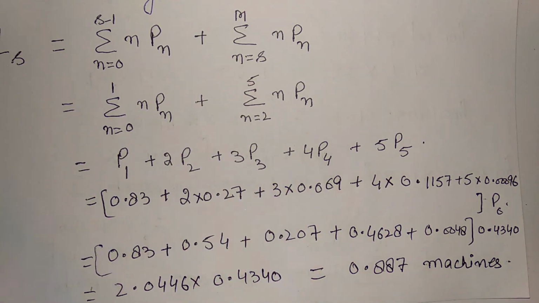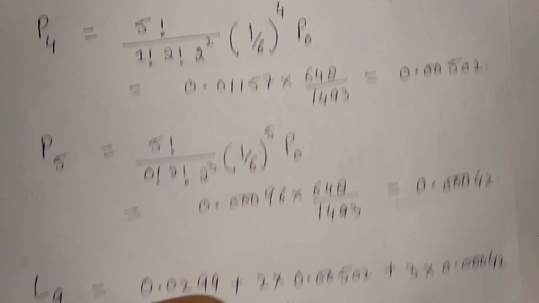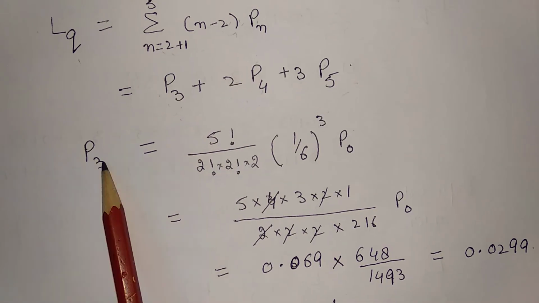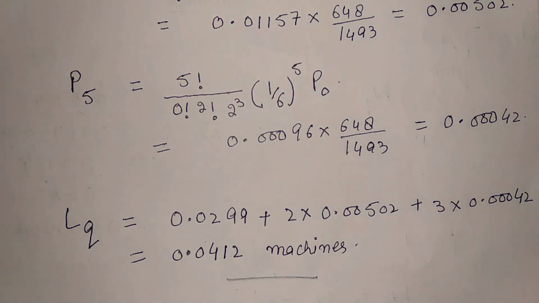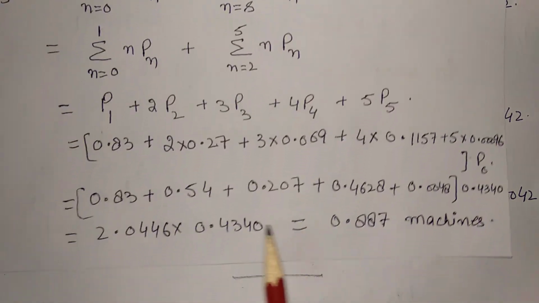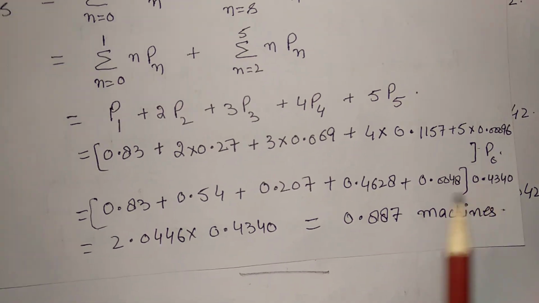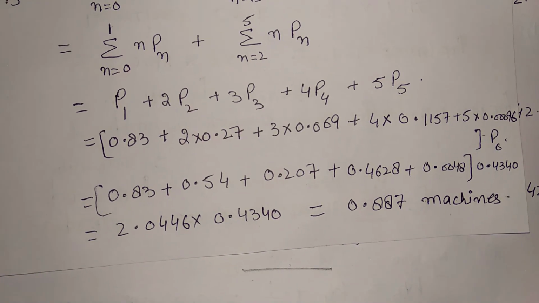And P3, you can take the value from here, which you had already calculated for LQ. So P3, P4 and P5. After putting the values, I will get these terms. After simplifying, putting the P0 value here, I will get 0.887 machines.